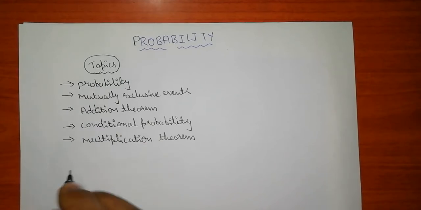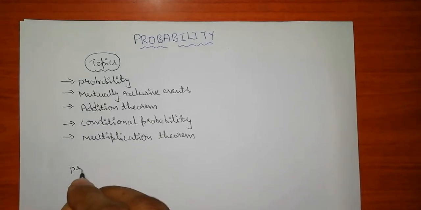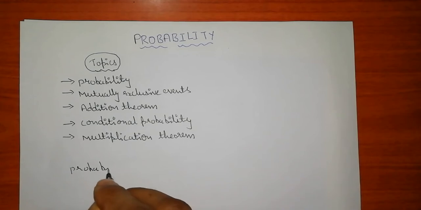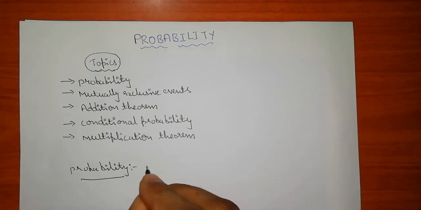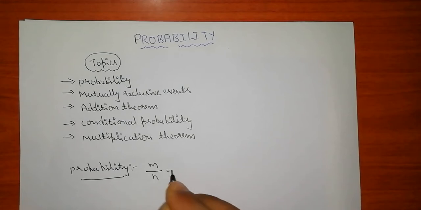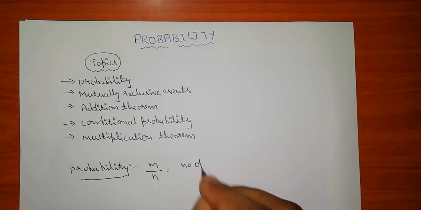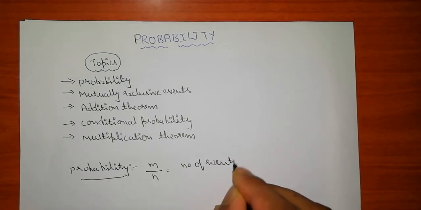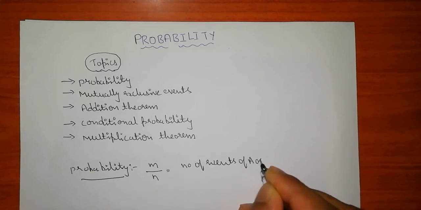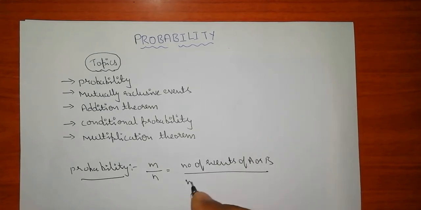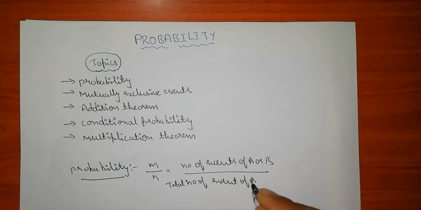What is probability? How can you represent it? You can represent it like m by n. In this, it is the number of events of A or B by the total number of events of A and B. What is the meaning of this?